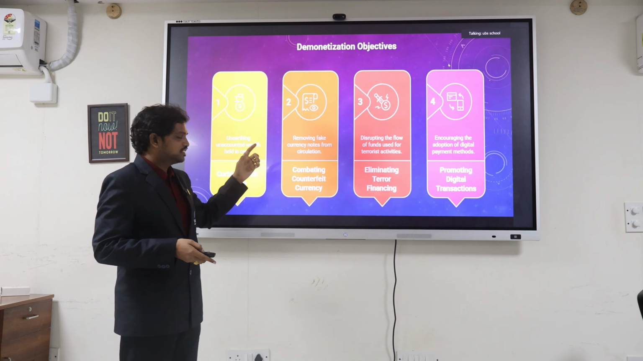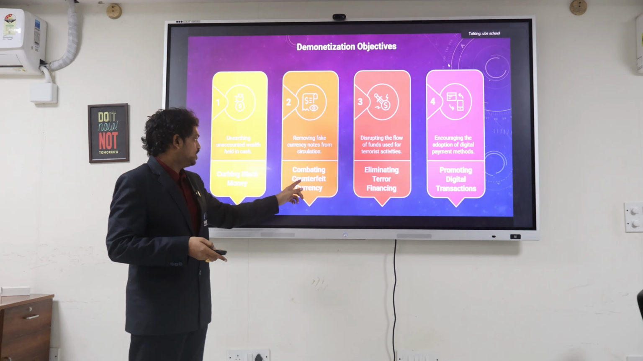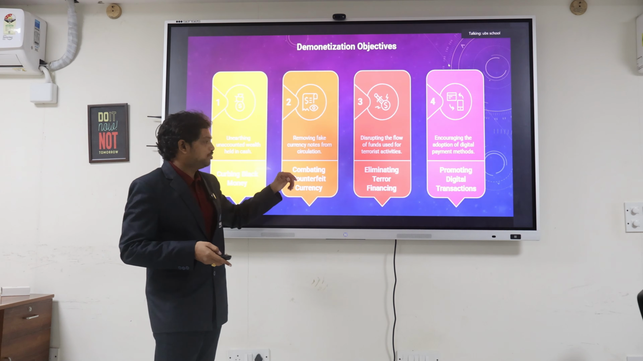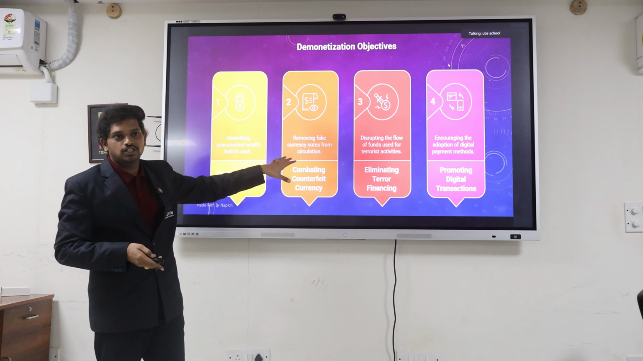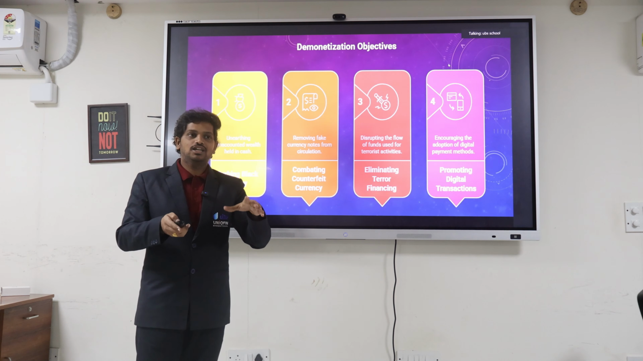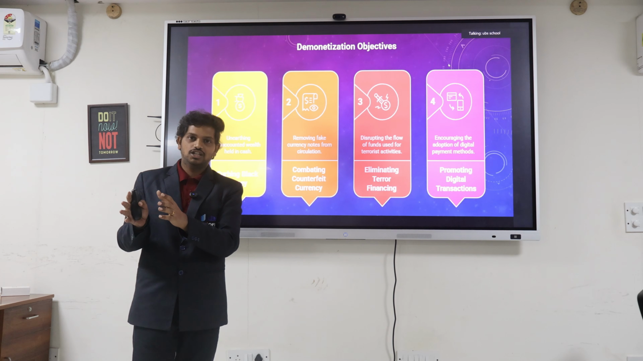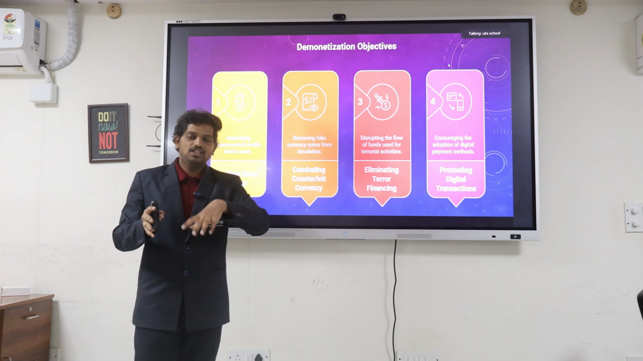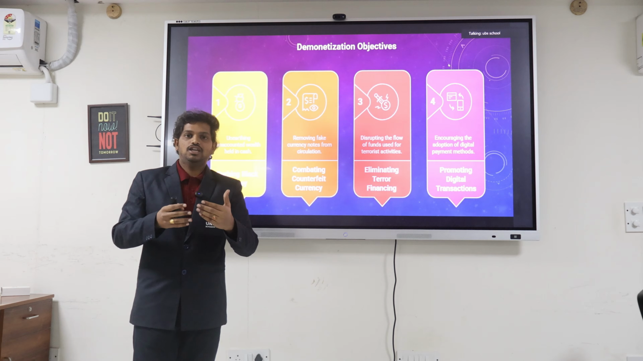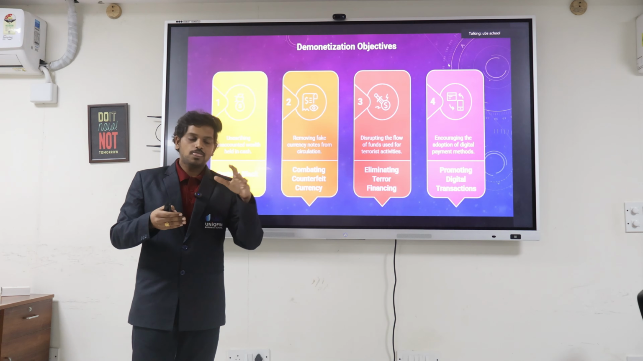The second objective is combating counterfeit currency, that means removing fake currencies from circulation. In the market, notes which are replicas of the original currency may be circulating, and they may affect the legal tender of the original notes.